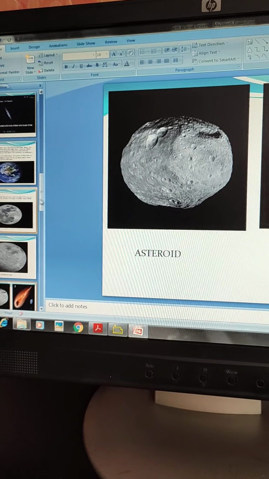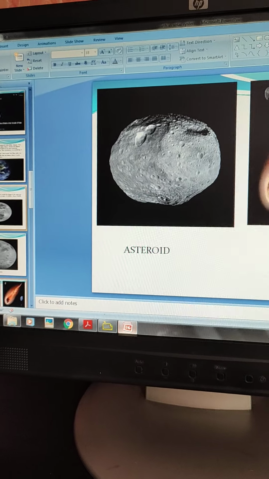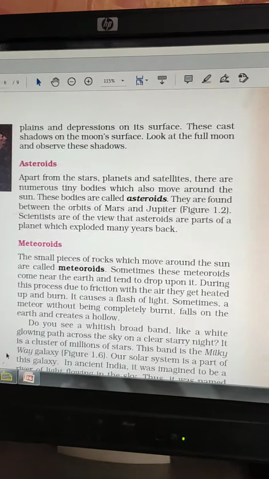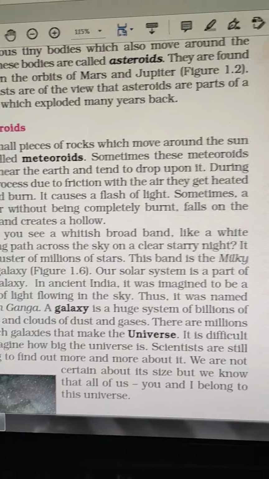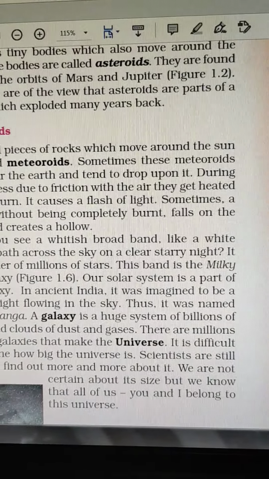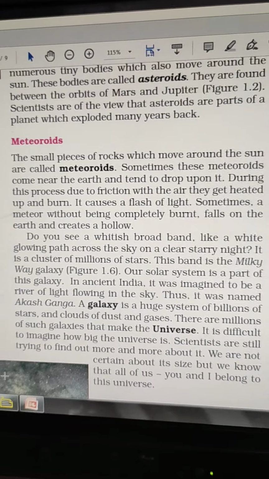Okay, so the last thing of the chapter is the galaxy in which our planet, our solar system exists.